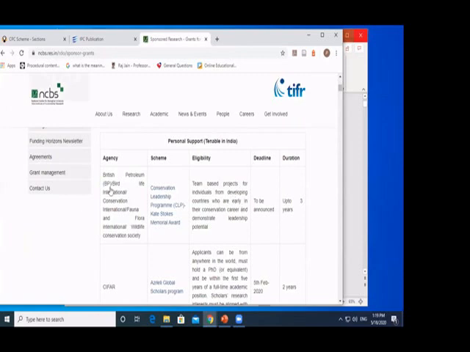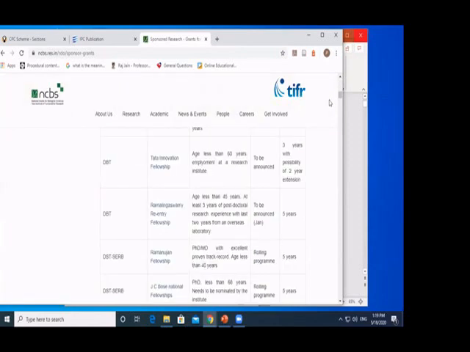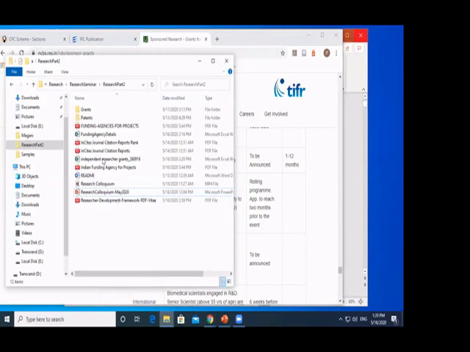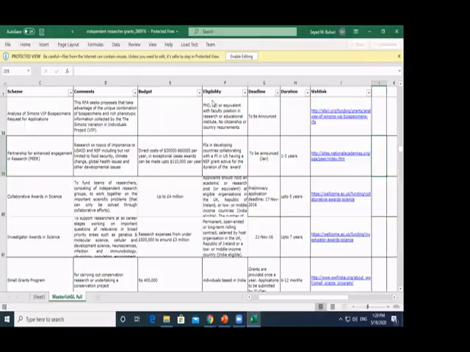By the way, you can download this as an Excel file and it is frequently updated. This is for India. It is published by TIFR, Tata Institute of Fundamental Research, so it's a very reliable source and they have big lists. It's very useful, so I did download their Excel file. You can search here and figure out what you're looking for.